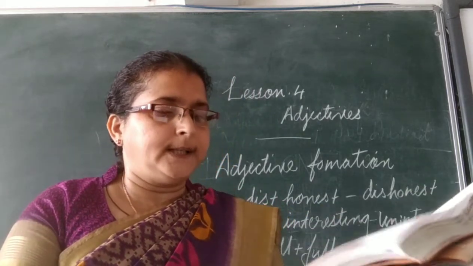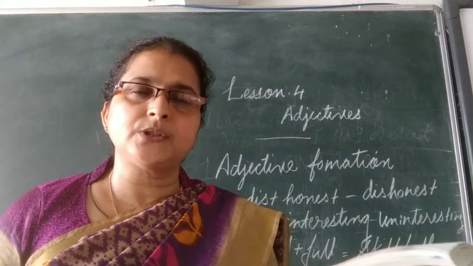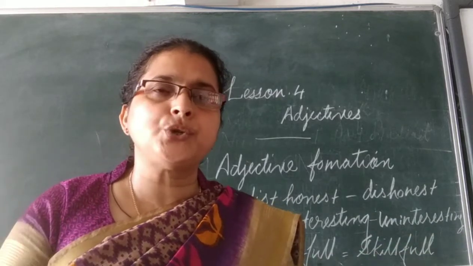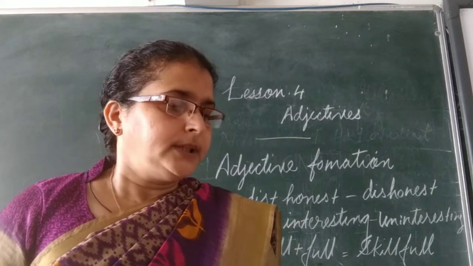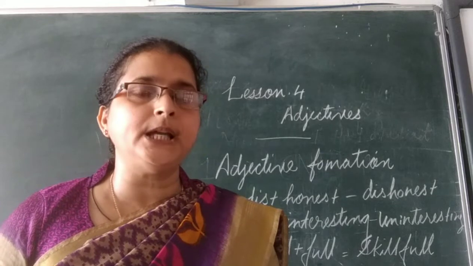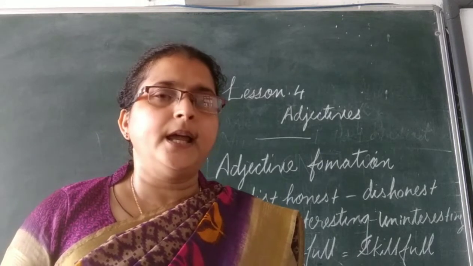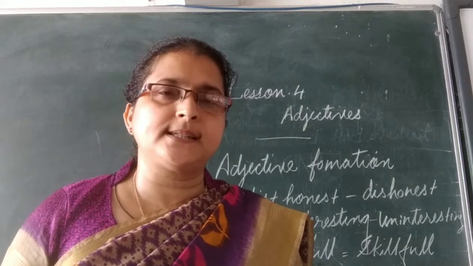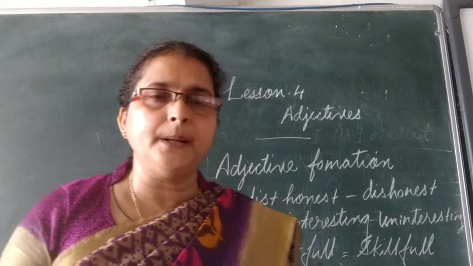Okay, Ali is smaller than Ravi. So it is a comparison between two persons. Okay, and an adjective is in the superlative degree when a comparison is made among many nouns. You understood, no? When the comparison is made among many nouns.